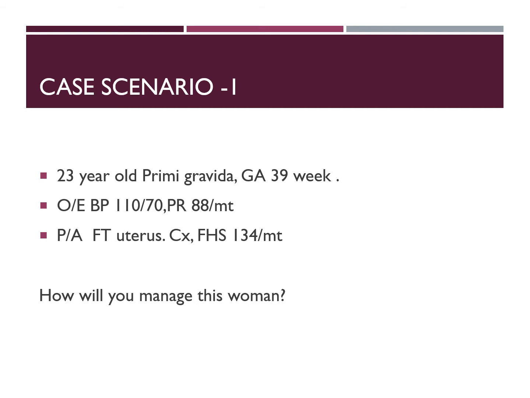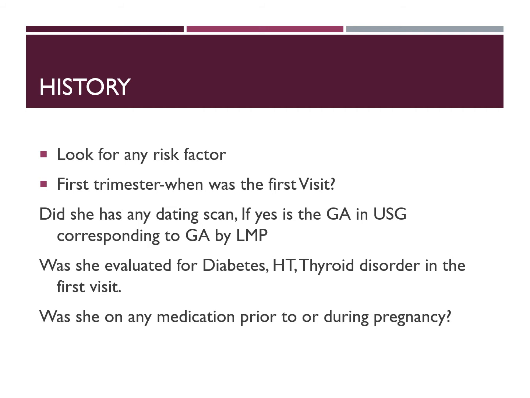One thing you have to remember is, even though there is no abnormality given, you have to take a history and ensure that there is no high risk factor for this woman. The idea of taking a detailed history in an antenatal woman is to identify any risk factor which may adversely affect her pregnancy and labor.